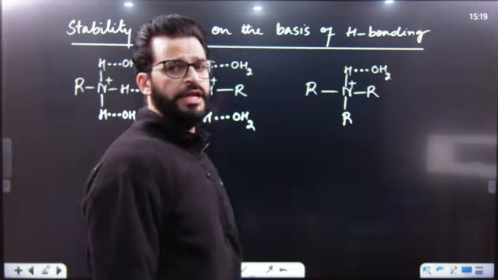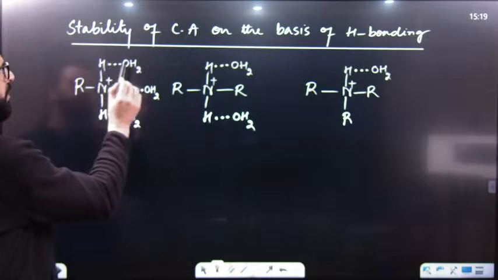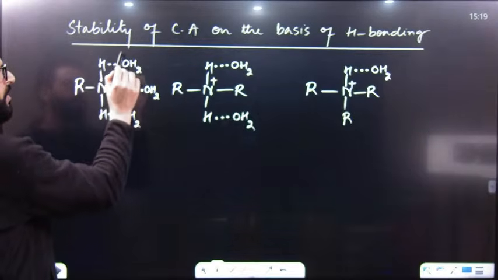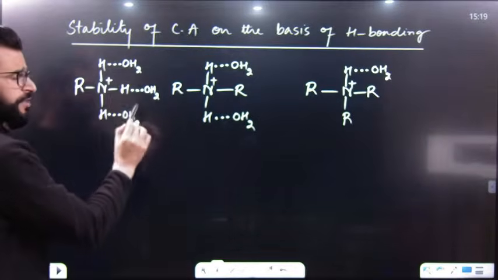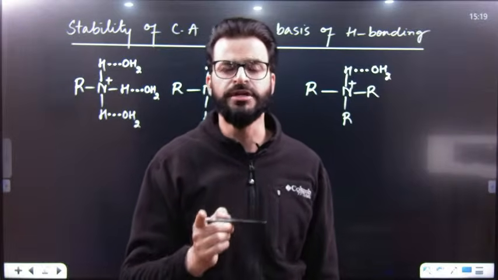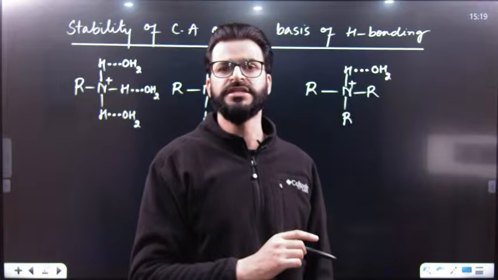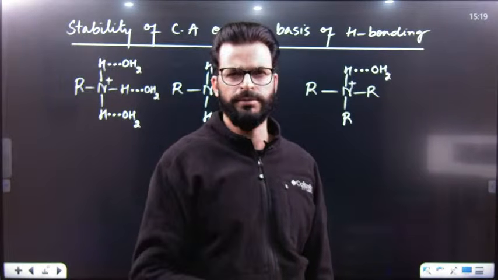So, what is a hydrogen bond actually? A hydrogen bond is basically an electrostatic force of attraction between this slightly positively charged hydrogen and the slight negative charge of this oxygen. So more the number of hydrogen bonds, more will be the force of attraction. More the force of attraction, lesser will be the energy. That means simply, more the force of attraction, more will be the stability.